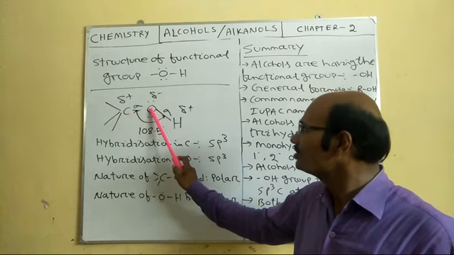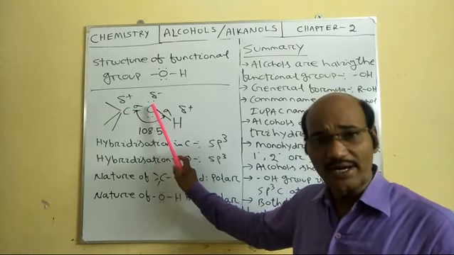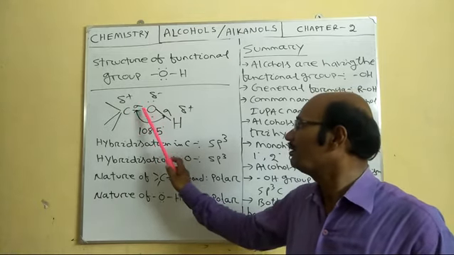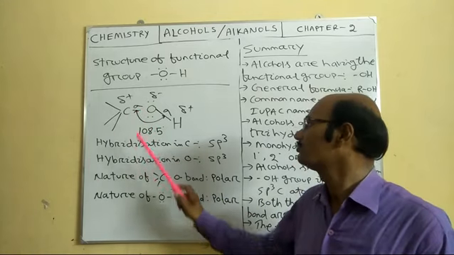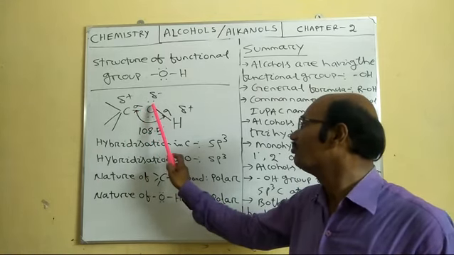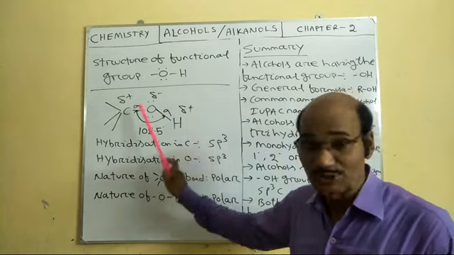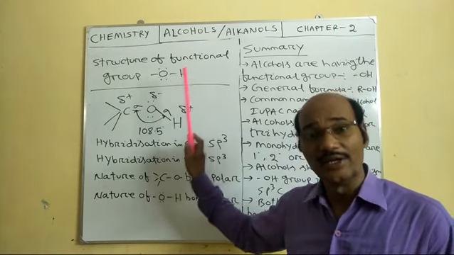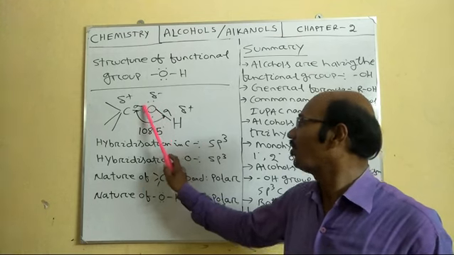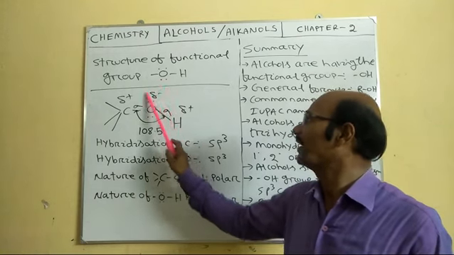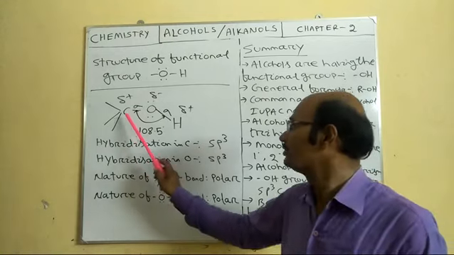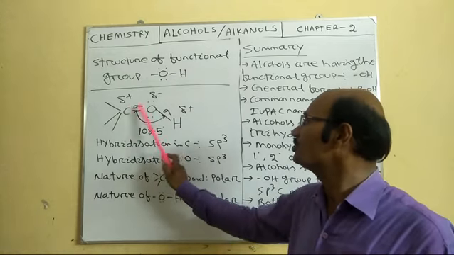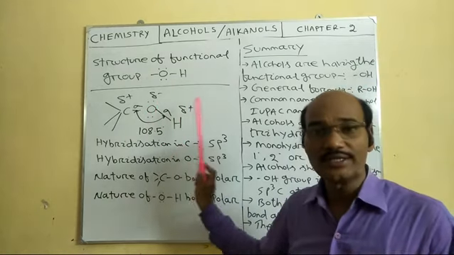Here you see the oxygen atom has higher electronegativity as compared to carbon, so obviously the electron pair will be withdrawn towards the oxygen atom. Also the oxygen atom is more electronegative as compared to hydrogen. So from both sides, the oxygen atom is higher in electronegativity. Hence this oxygen atom acquires a partial negative charge, whereas carbon and hydrogen acquire partial positive charges. So both the C-O bond and O-H bond are polar in nature.